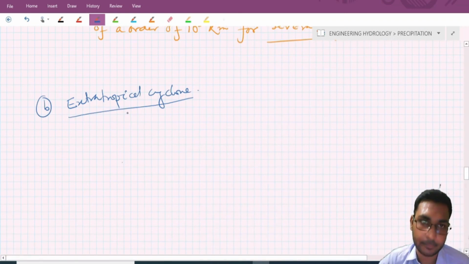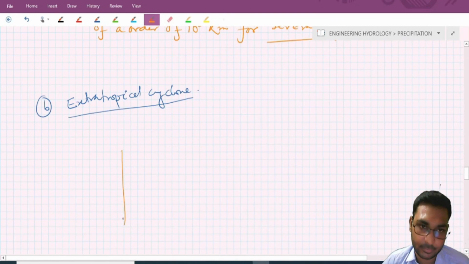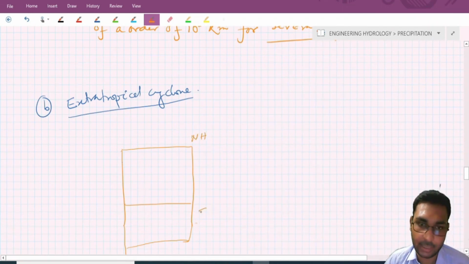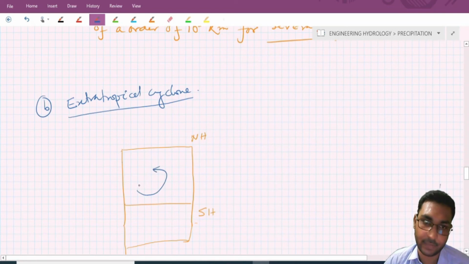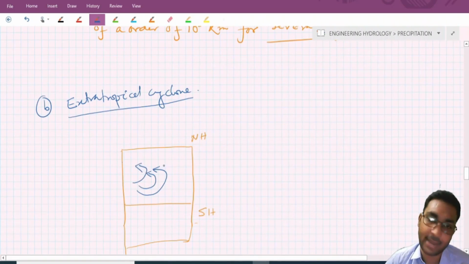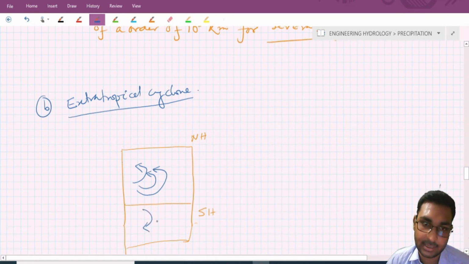Suppose this is the northern hemisphere and this is the southern hemisphere. In the northern hemisphere the motion is anti-clockwise, and in the southern hemisphere its motion is clockwise.